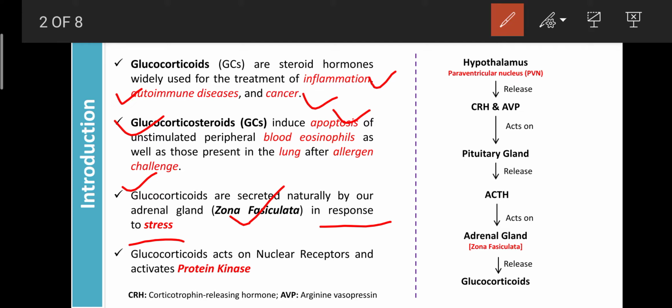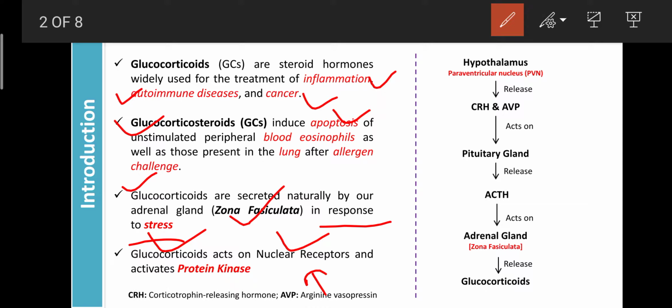Glucocorticoids also act on receptors, and those receptors are known as glucocorticoid receptors. Their nature is nuclear receptors. It means that whatever the mechanism of nuclear receptors is, that is the mechanism of the glucocorticoids. Any drug or ligand that binds to the nuclear receptor